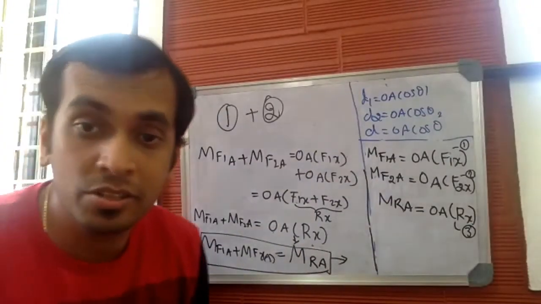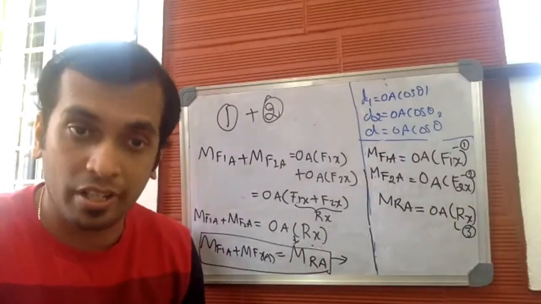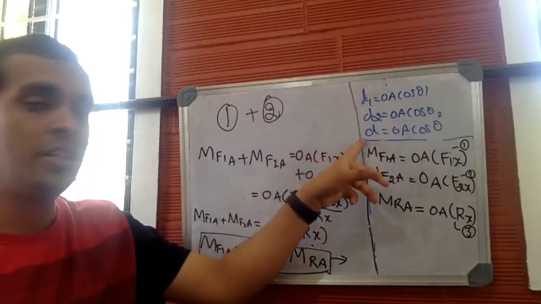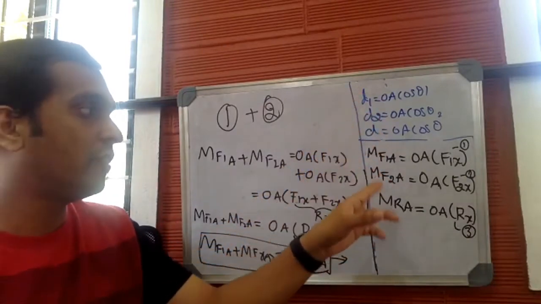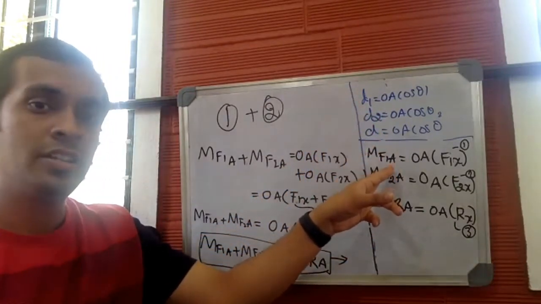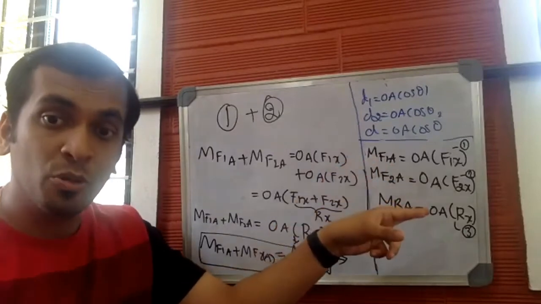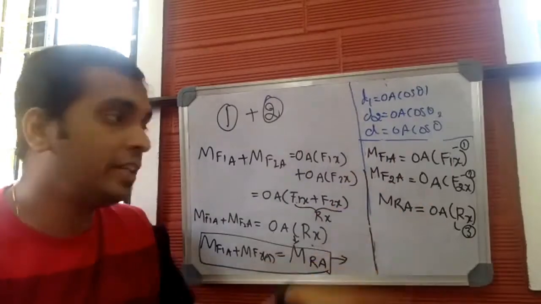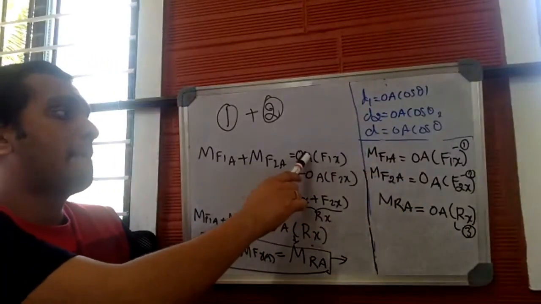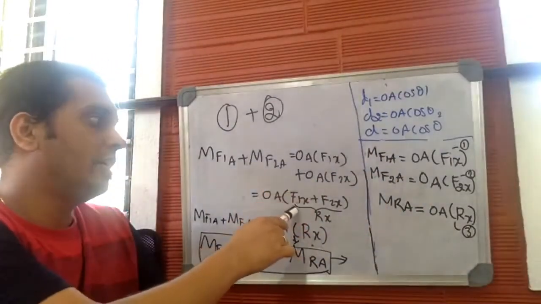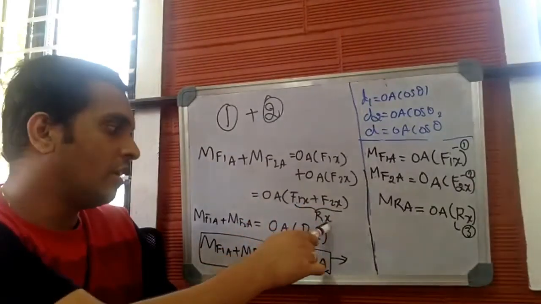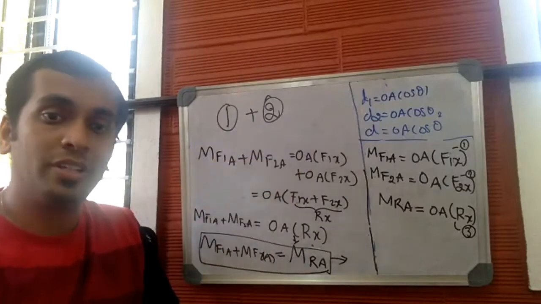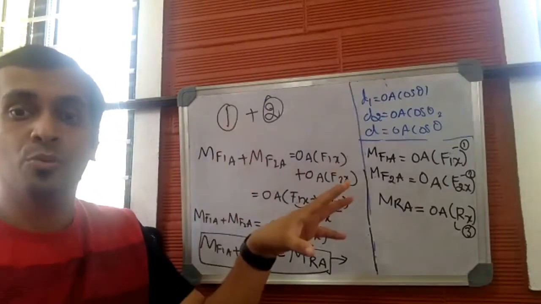In order to prove Varignon's theorem, you should be comfortable with the drawing. Once you draw the drawing, you have to find D1, D2, and D. Once you find them, you have to find the moment produced by force F1 about A, the moment produced by force F2 about A, and similarly the moment produced by the resultant about A. Once you find these, add the two equations and simplify the right hand side. F1x plus F2x is Rx, and OA into Rx is the moment produced by the resultant about the point A. So this is how you prove Varignon's theorem.